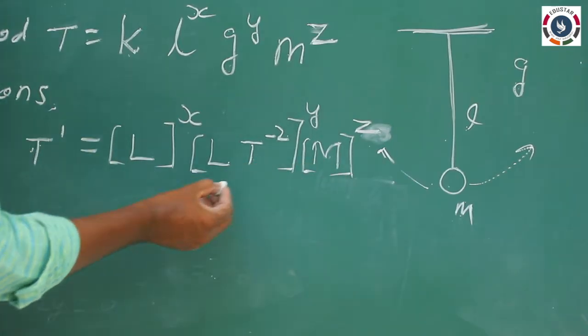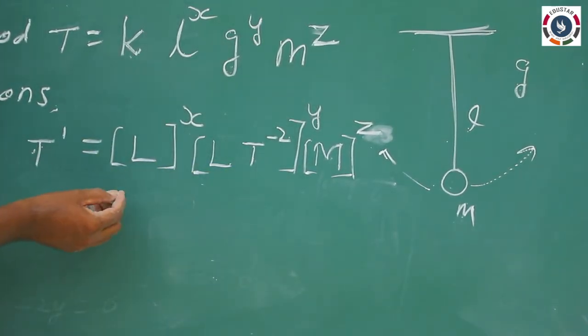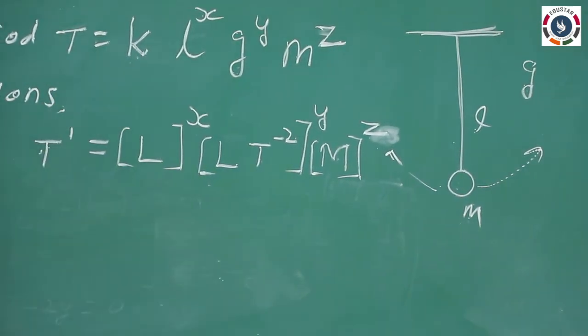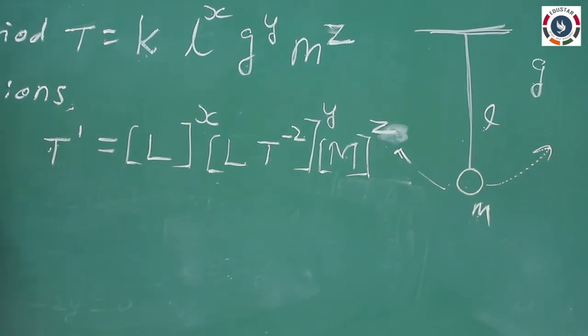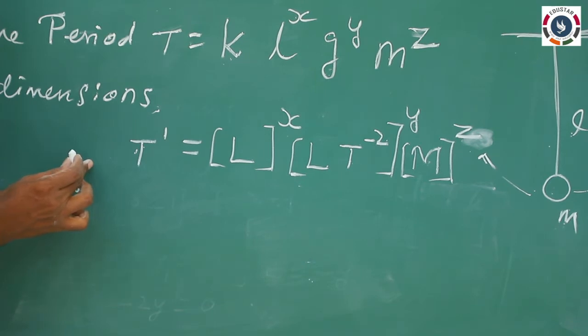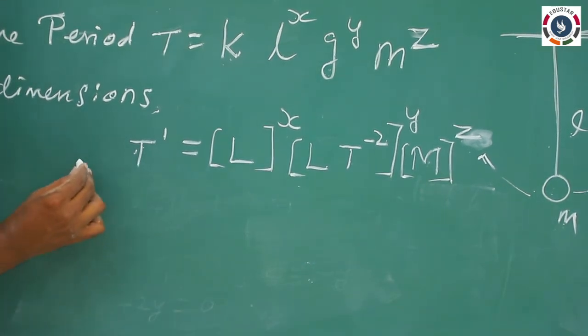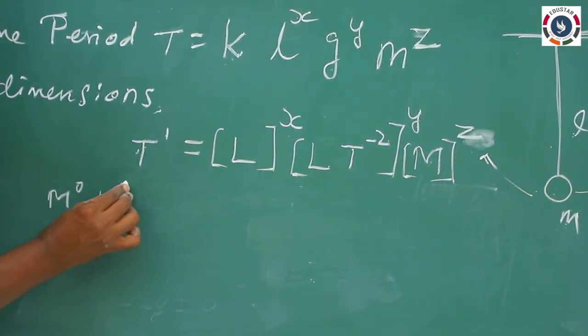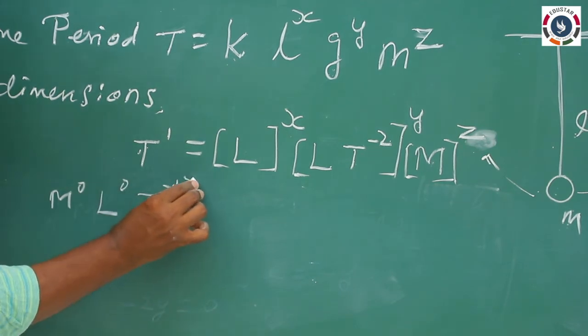We can write this equation and expand it. On the left hand side, M to the power 0, since there is no mass term, L to the power 0, and T to the power minus 1.